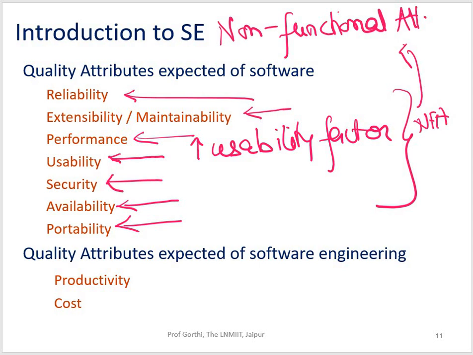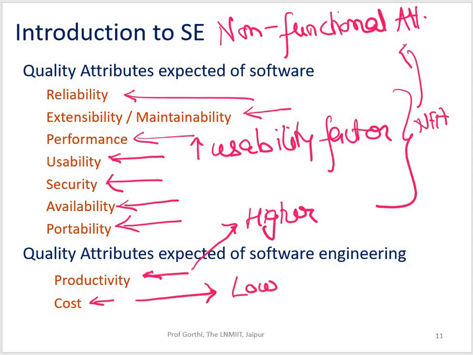Now the quality attributes expected of software engineering are productivity and cost. Productivity should always be on a higher side, high productivity. And of course, the overall cost should be on a lower side. That would result in higher margin and higher profit. So let's see what these non-functional attributes are one by one.